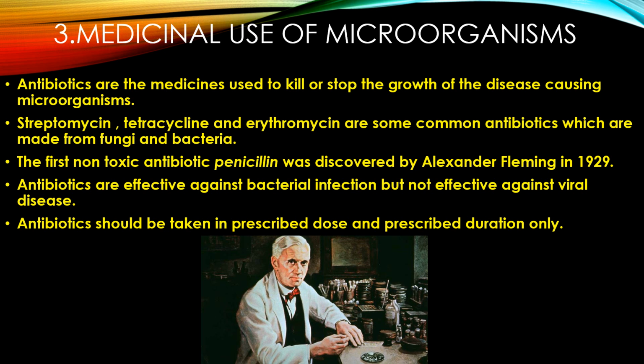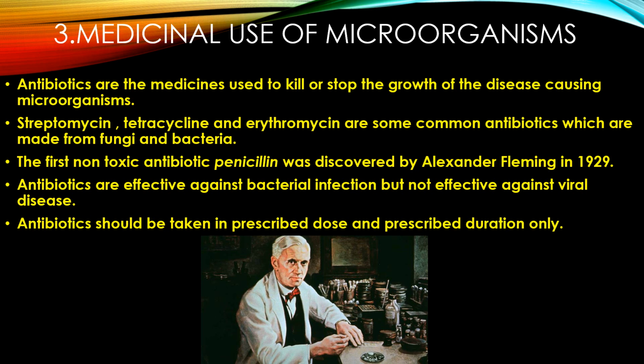So, how did it happen? In 1929, Alexander Fleming was cultivating a culture of disease causing bacteria. Suddenly, he found the spores of a little green fungus in one of his culture plates. He noticed that the presence of the tiny green fungus stopped the growth of disease causing bacteria.